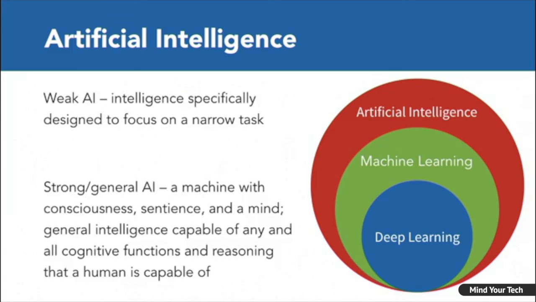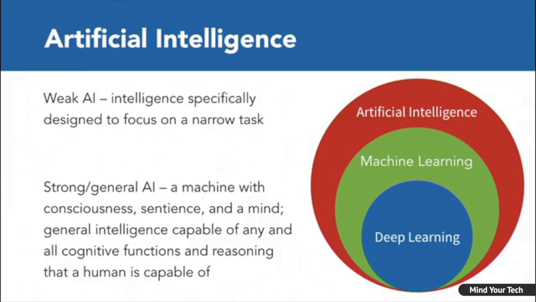Strong or general AI is a machine with consciousness, sentience, and a mind. General intelligence is capable of any and all cognitive functions and reasoning that a human is capable of. So general AI is a superset of many things. Only one of those things happens to be machine learning. But there are many things under the umbrella of AI that are not machine learning.